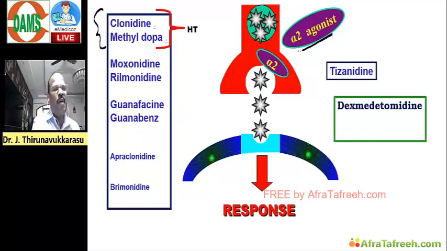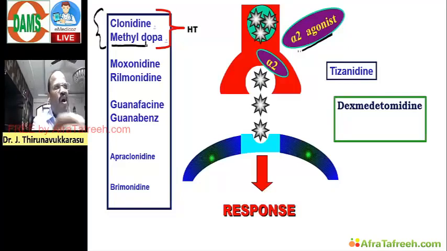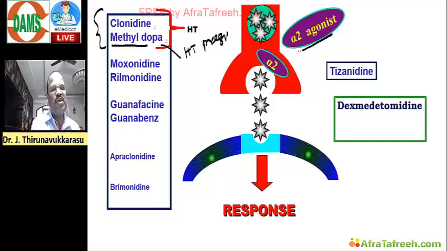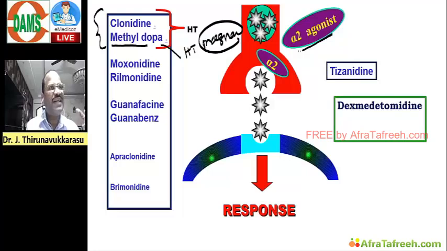For example, methyldopa, as you all know, is the drug of choice for hypertension in pregnancy. Based on that, you have to revise your notes. What are all the safer antihypertensives in pregnancy and what are the unsafe antihypertensives in pregnancy? This part you should revise from medicine and from my notes also.